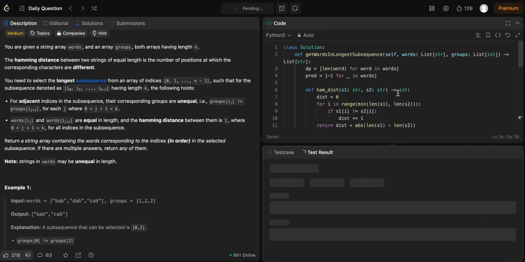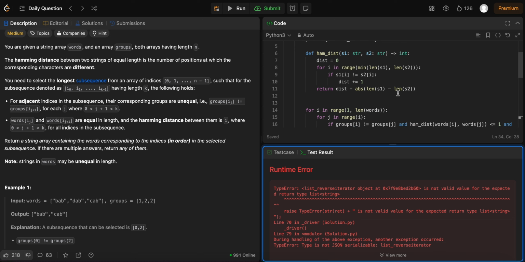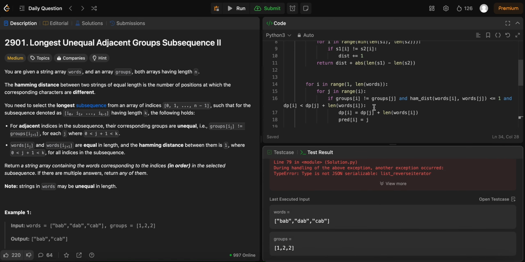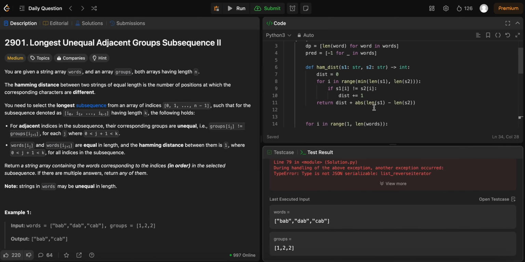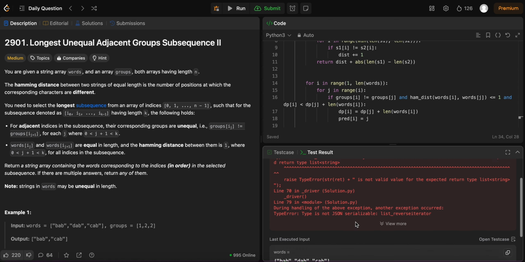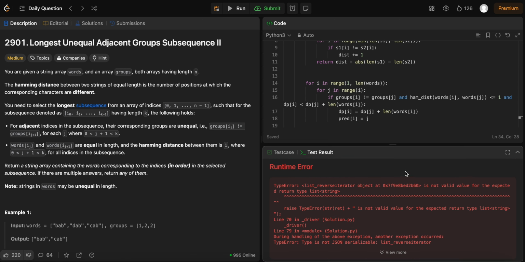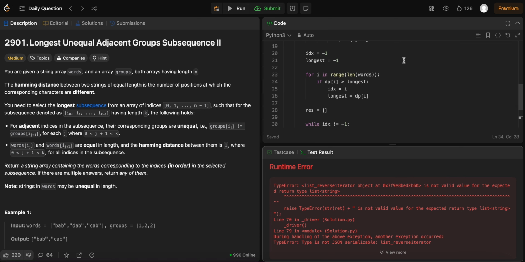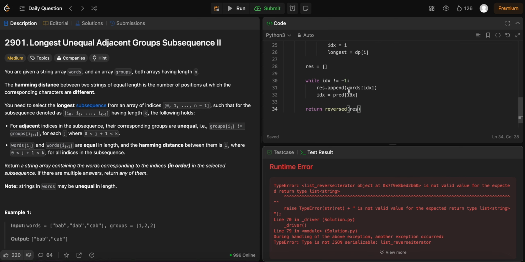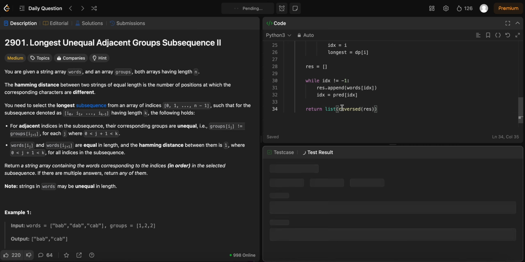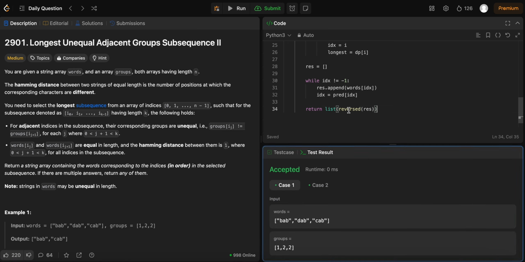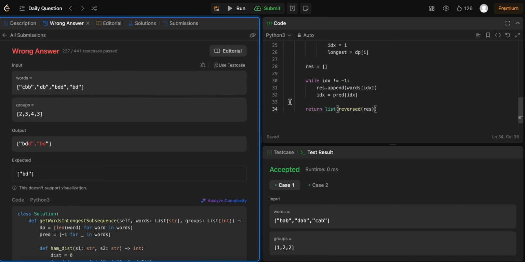So I think that should work. Well, unless I code up something wrong. Well, where is it? It's not a valid value for the expected return. Yeah, of course. I always forget about this. When you do reverse, it actually returns an iterator, which is not a list. So that's why, and it wouldn't convert to a list.